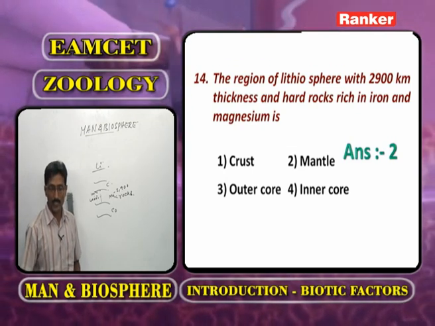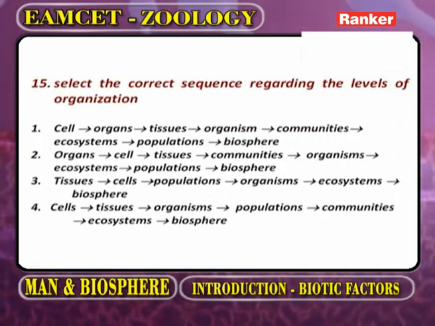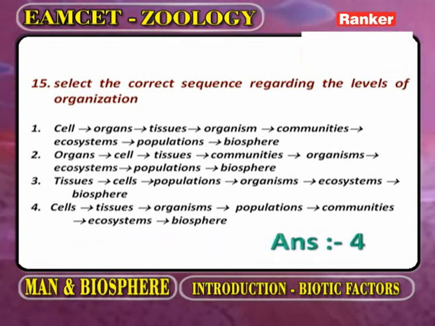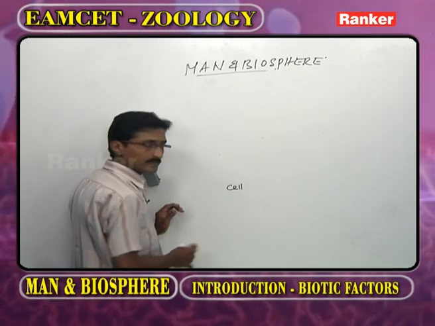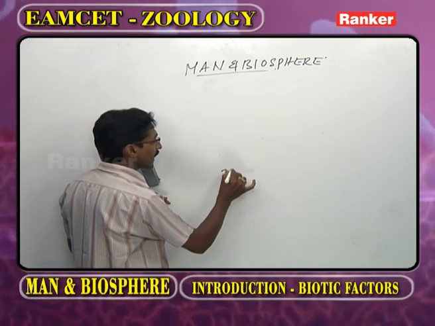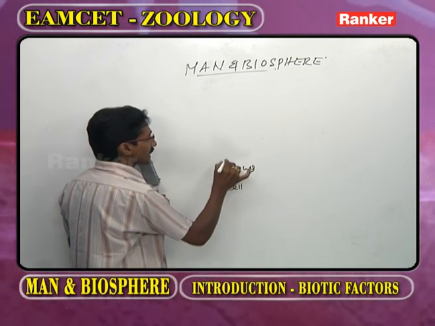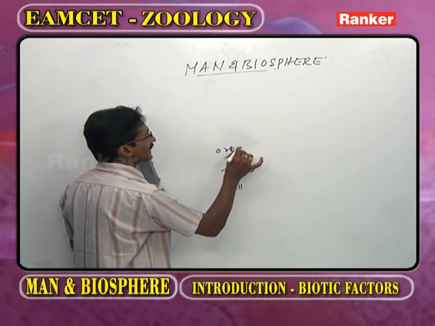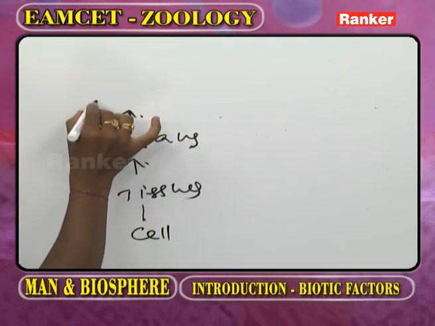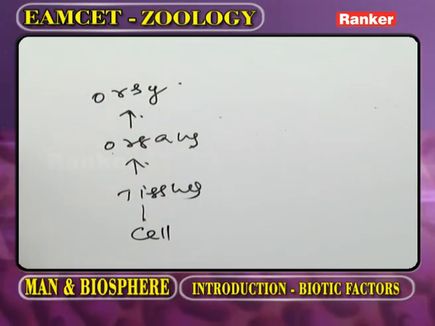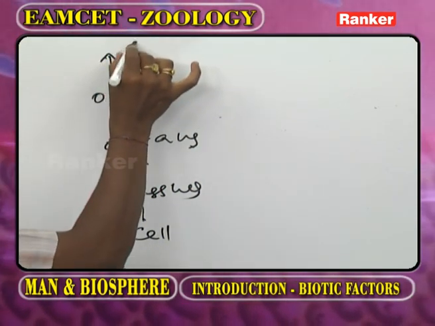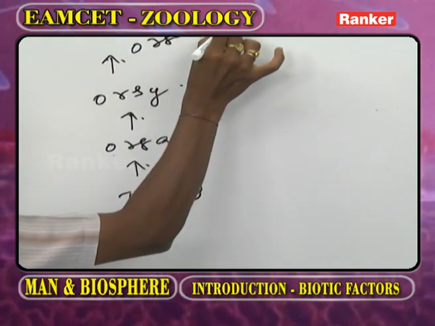Now we go for the next question. Select the correct sequence regarding the levels of organization. As we observe the hierarchy, the first one we call the cell. The cells are united to form tissues. The tissues are united to form organs. The organs are united to form organ systems. The organ systems are united to form one organism.